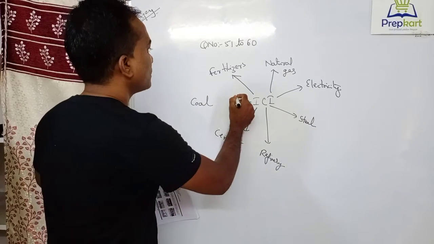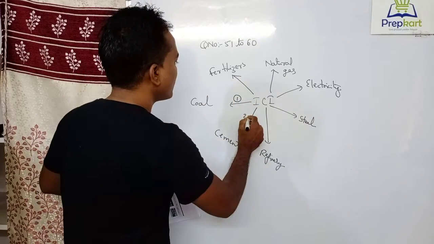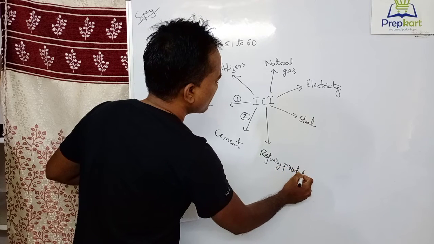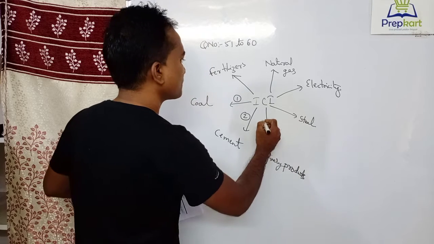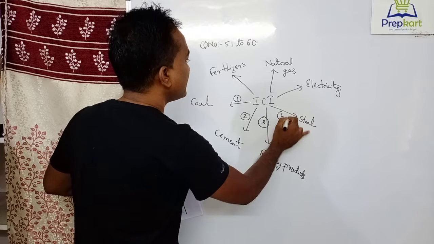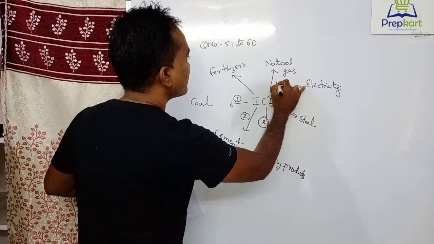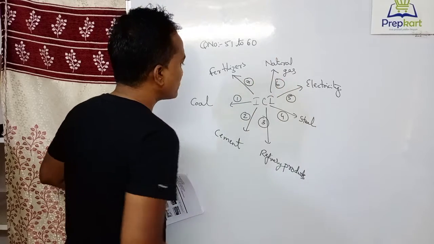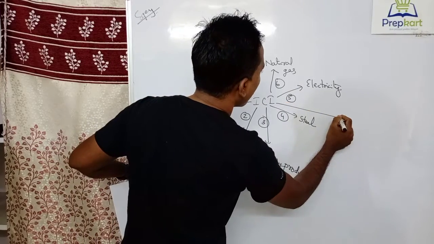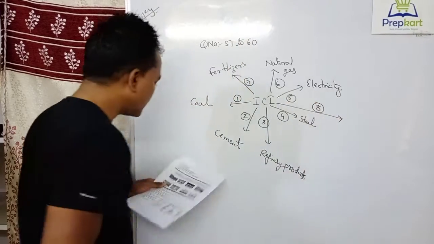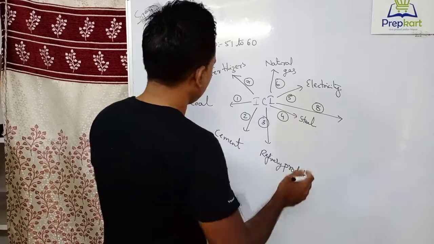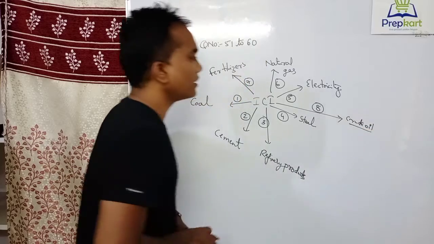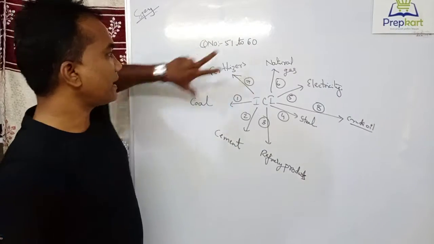So coal, cement, refinery products, steel, electricity, natural gas, the seventh one is fertilizers, and one more C has to be there. That is crude oil. So these are the 8 core industries.